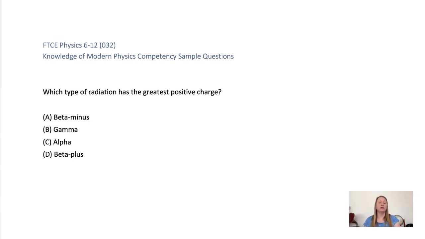Which type of radiation has the greatest positive charge? A, beta minus. B, gamma. C, alpha. D, beta plus.